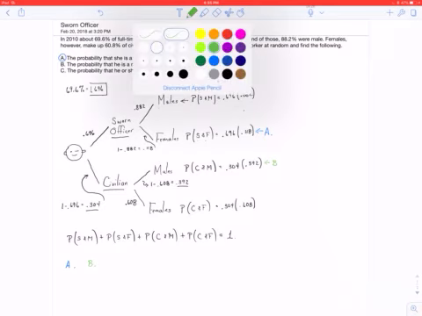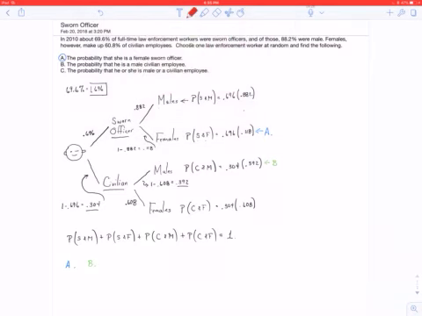Finally, we'll do the last part in red. So this is Part C. Notice this, it says the probability that he or she, it's really just the randomly selected worker.